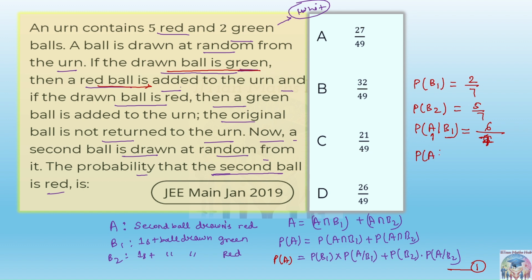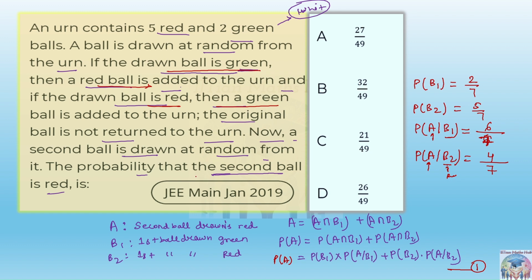But when we find the probability of A slash B2, it means the first ball drawn is already red, and now the probability of the second ball being red again. Just see that if the first ball drawn is red, then they put a green ball in the bag. So how many green balls will there be? Three green balls will be there, but at the same time one red has gone. So 4 plus 3, the total will remain the same, but this will change. This will become 4.